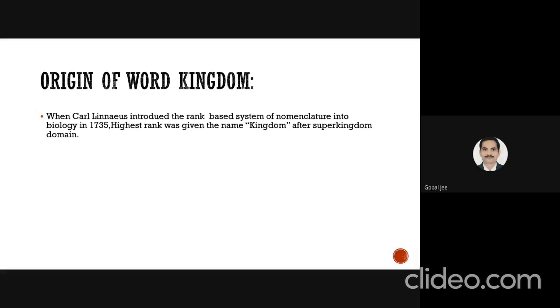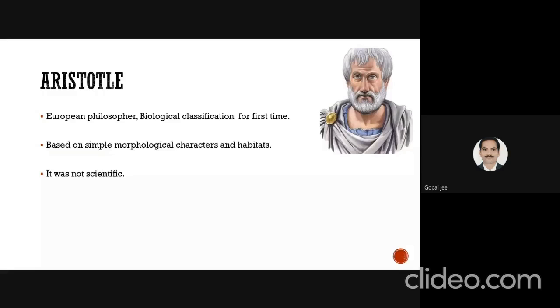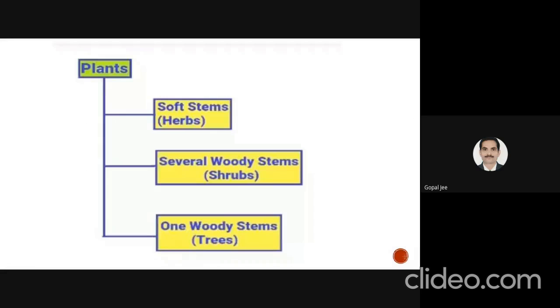In the history, the initiation of classification was carried out by Aristotle. It was completely based on morphological characteristics and habitat. Aristotle was a European philosopher. Biological classification was given for the first time by him. It was simply based on the morphological characteristics and it was not scientific, because it simply considered the habitat and the morphological characteristics. This was the classification system given by Aristotle.